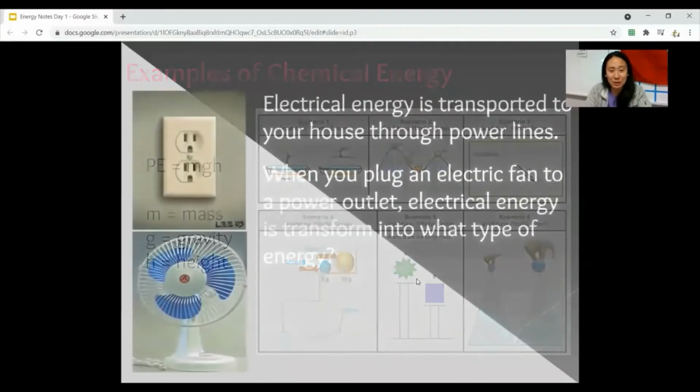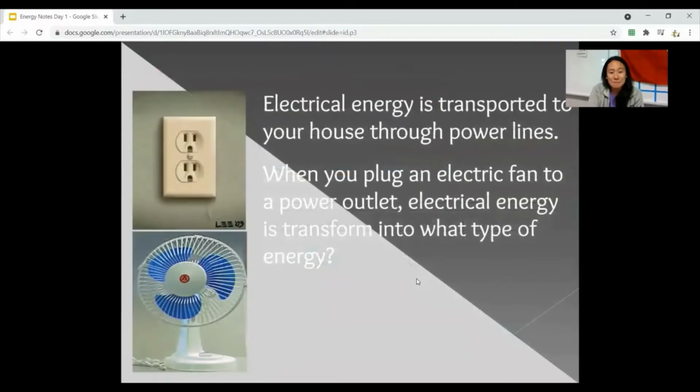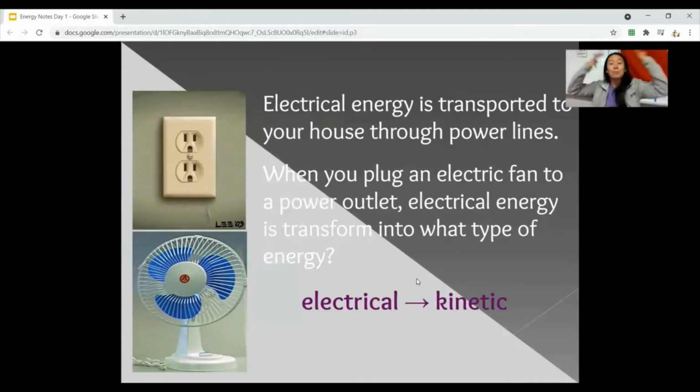So for example, here in your notes, you can see when you plug an electric fan into a power outlet, electrical energy is transformed into what type of energy? So the plug has electrical, it has electrons ready to move, and then the fan turns on. So electrical will turn into a very broad type of kinetic energy. It's an energy of motion of some kind, okay? And so does the total amount of energy change? Absolutely not. So the answer is no. It transfers from one to another.